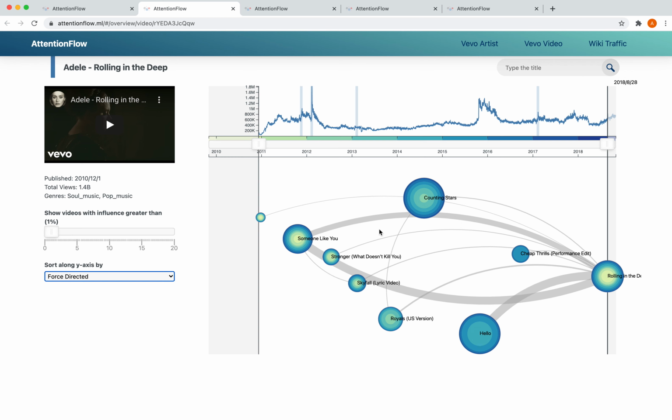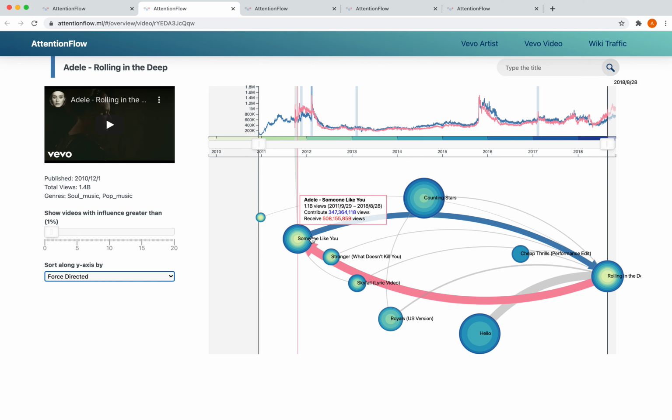Here we can see that there's a lot of traffic going from Someone Like You to Rolling in the Deep, but just a little bit of traffic going from Counting Stars to Rolling in the Deep. If we hover over a node, we can see an actual estimate of the traffic flow. For example, here, about 347 million people clicked on Rolling in the Deep after they had watched Someone Like You.